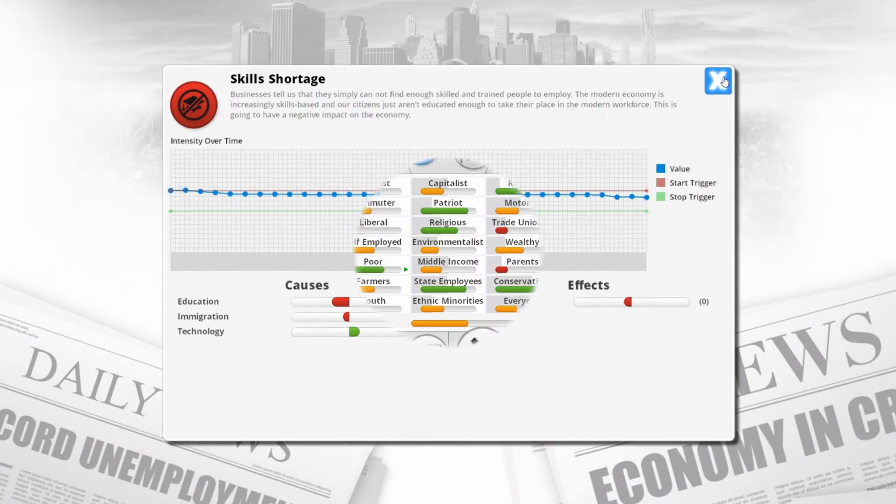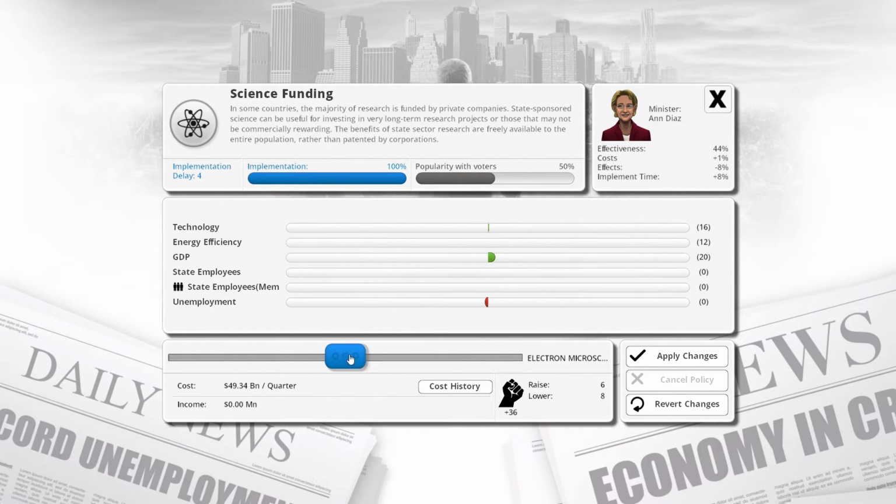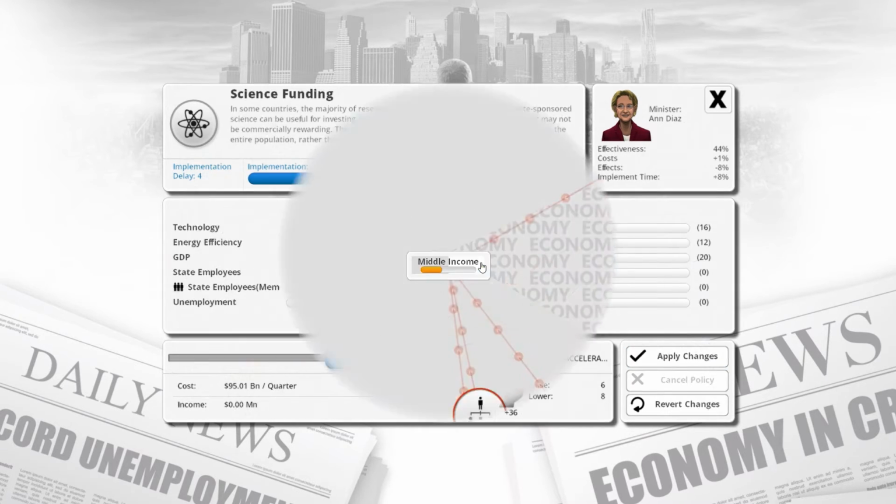Like, our skills problem is something that we really need some more education. We can increase science funding. And that means that we get some more state employee membership. It lowers unemployment, raises our GDP. You know, we'll actually put some money into science. There we go.